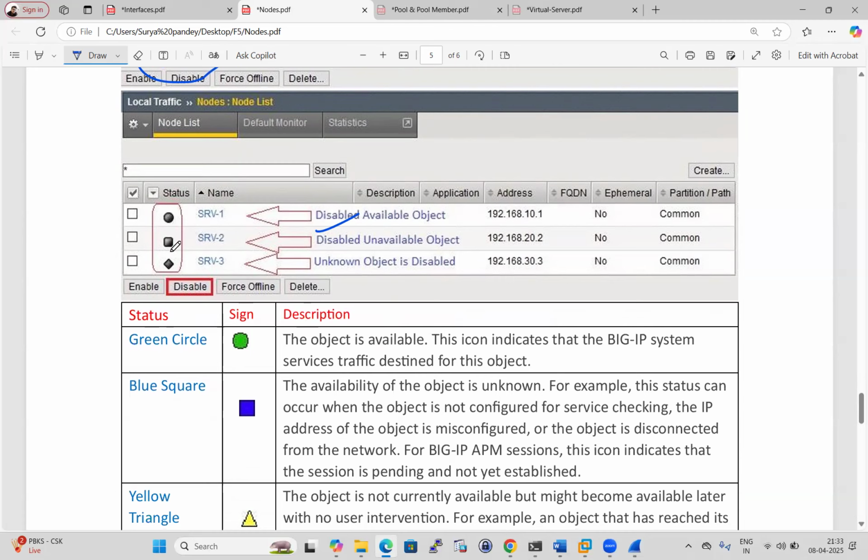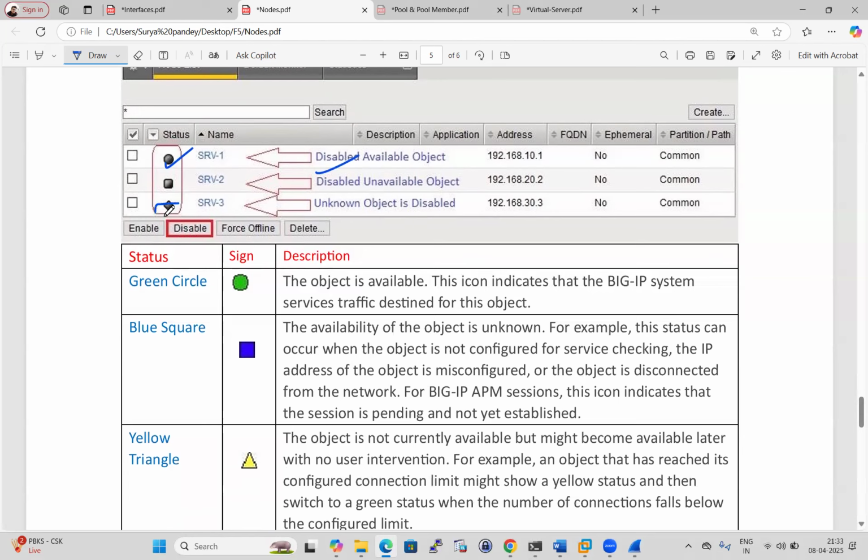If you see a black circle, it means it is disabled and unavailable. It is disabled because it is not available. But in the case of a black square, it is available, but someone has manually disabled it. If you see a black diamond, it means the object is disabled, and also its status is unknown.